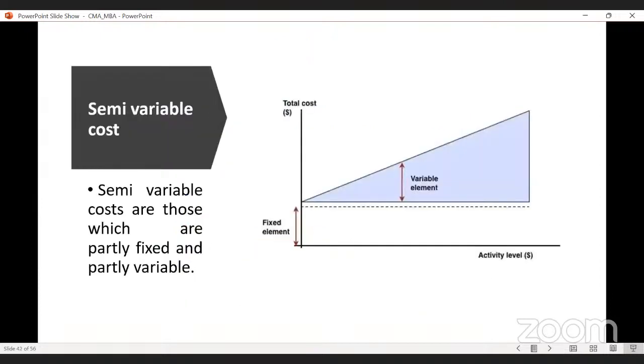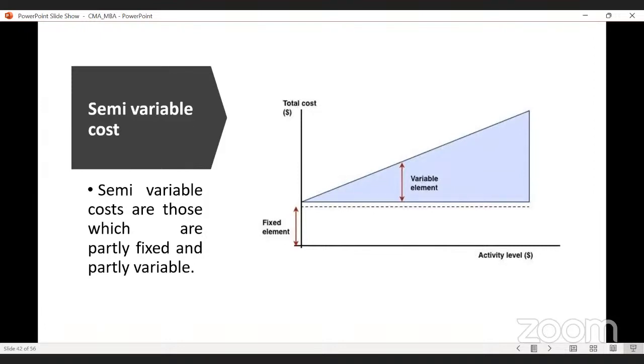Semi-variable cost means what? Partly varying and partly fixed, as you know. So semi-variable costs are those costs which are partly fixed and partly vary. Here we can take the example of electricity. Whenever we are using electricity, we are paying some meter rent.